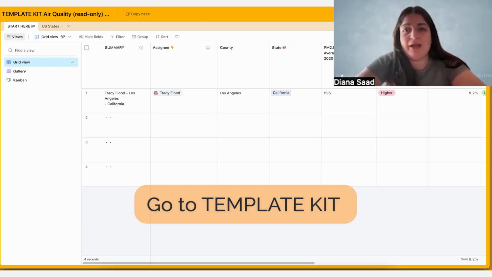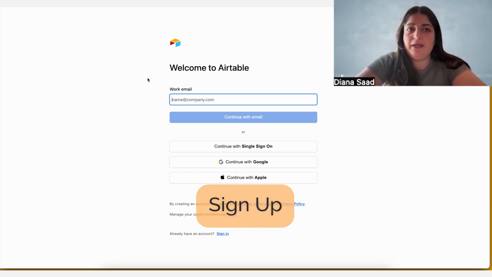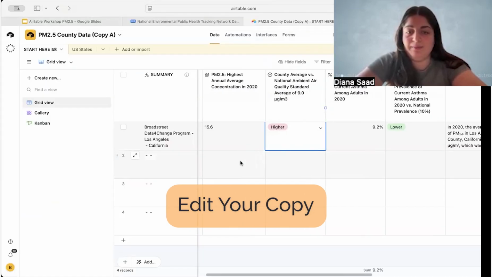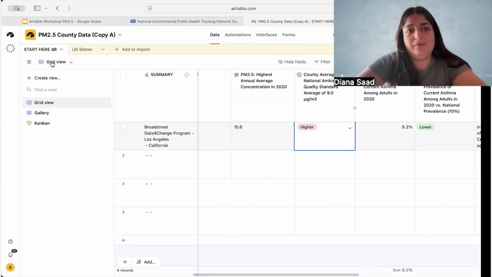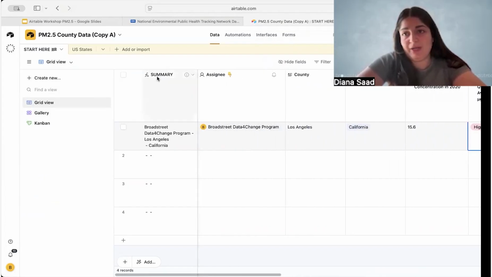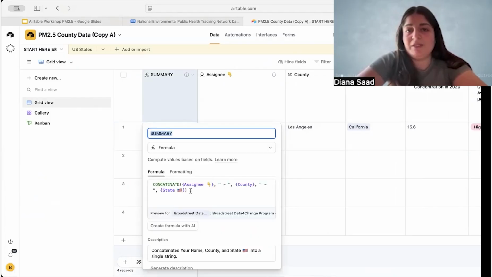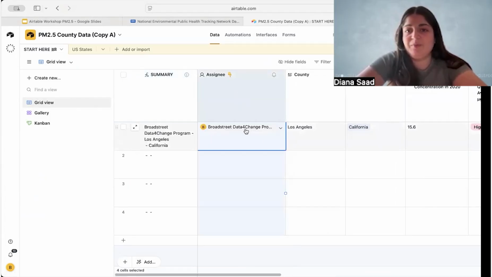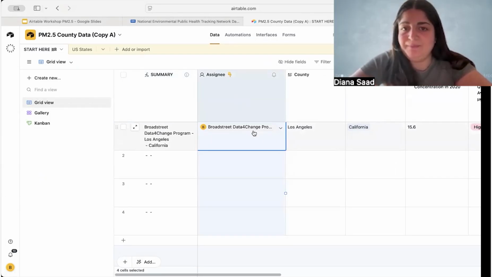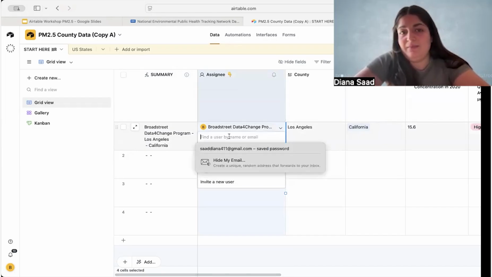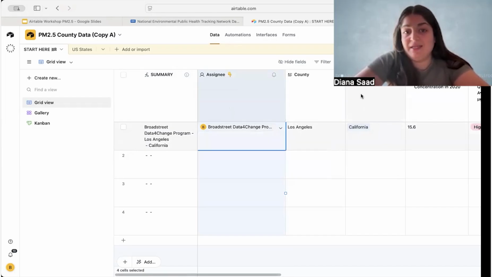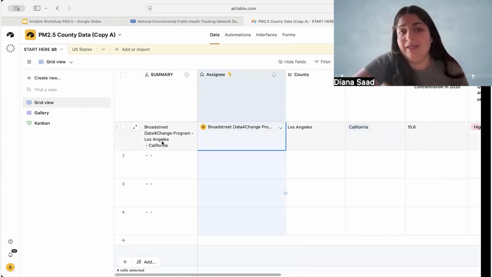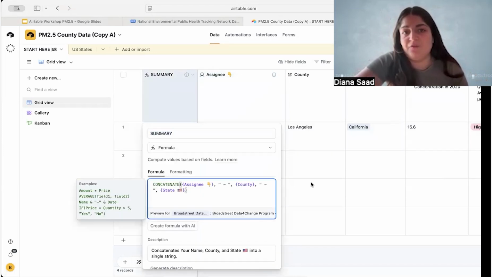Now we're just going to hop right into Airtable and get started. So here is the Airtable template. So you're going to start here in this tab, and you're going to look at it in grid view. In the first column, we have summary. This was formulated, so once you put your assignee, BroadStreet Data for Change program, that's me, I'm going to put my name, my county, Los Angeles, and then my state. And so this will automatically pop up as BroadStreet Data for Change program, Los Angeles, California. So I don't need to actually go in and type this all out because I put this formula in here.